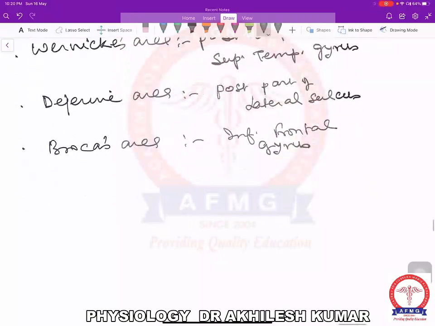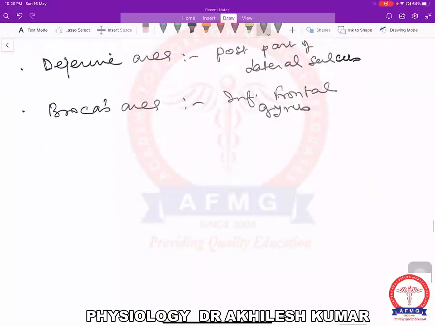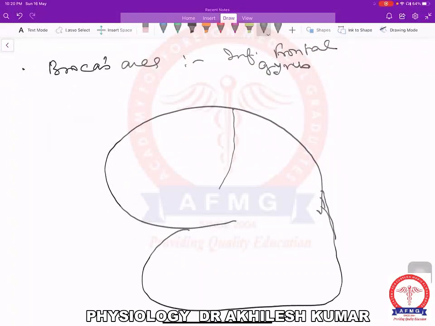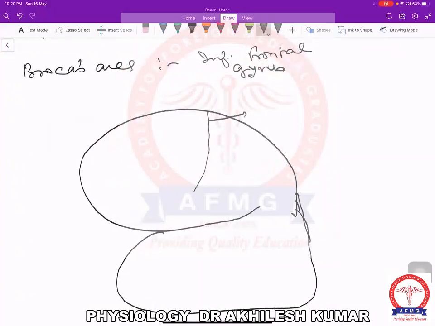If I draw the diagram here, then look at the diagram. This is the central sulcus.